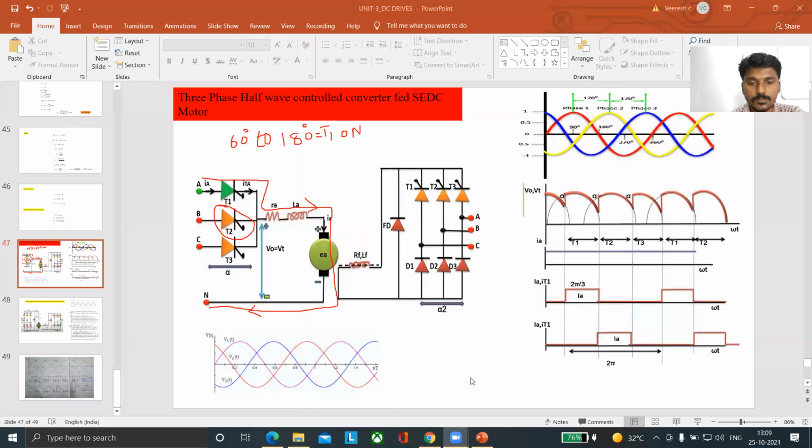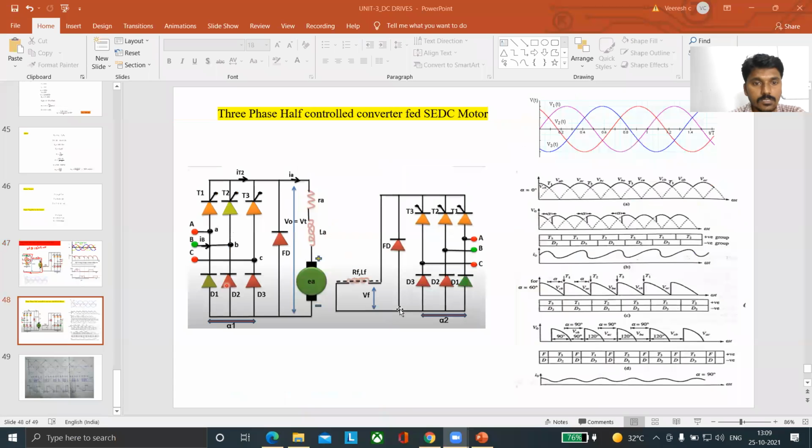No, sir. Okay, so we have already started the three-phase concept. Today we are going to see the three-phase half controlled converter fed separately excited DC motor.